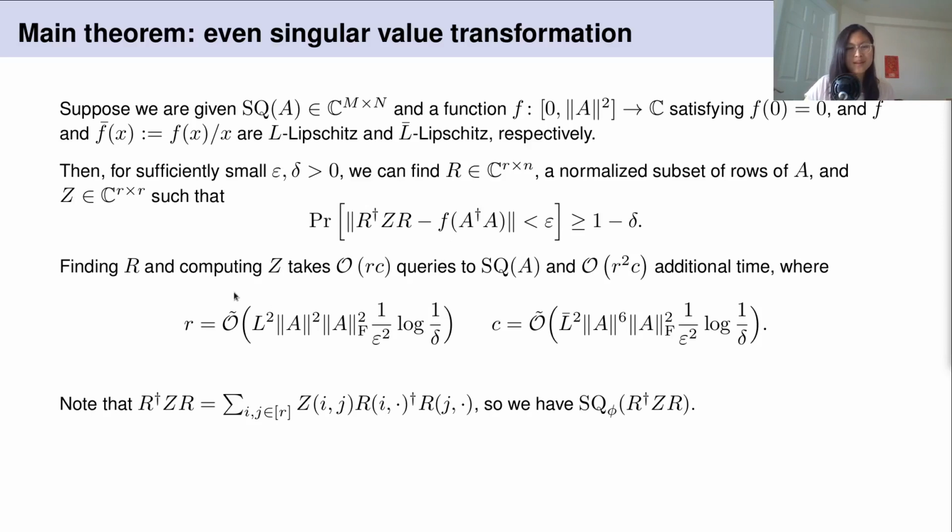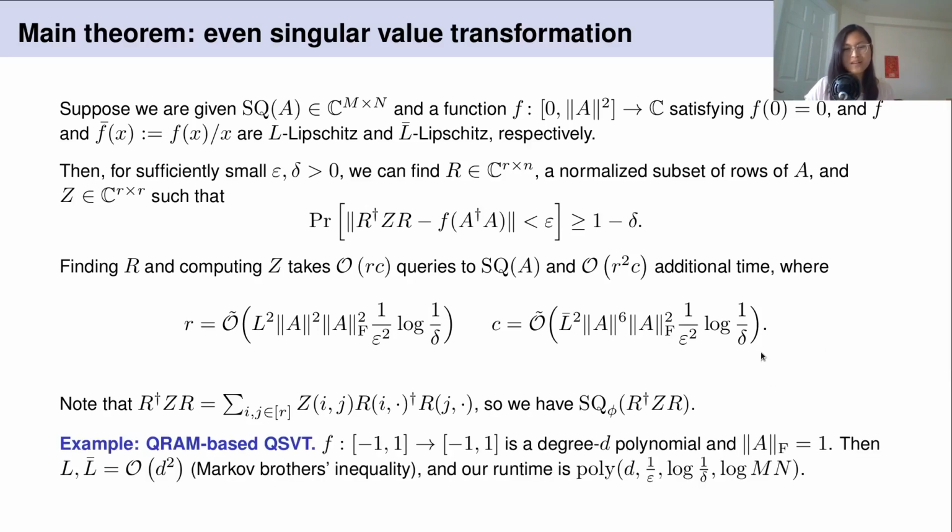So for some intuition about these constants, we can consider the case where we are working in the QRAM-based QSVT regime. Here, f is a bounded low degree polynomial, and the Frobenius norm of A is 1.